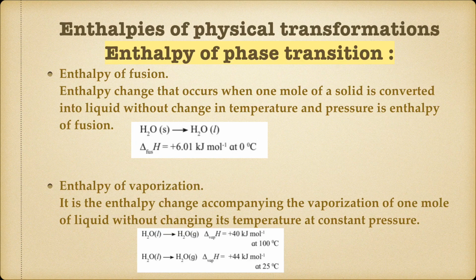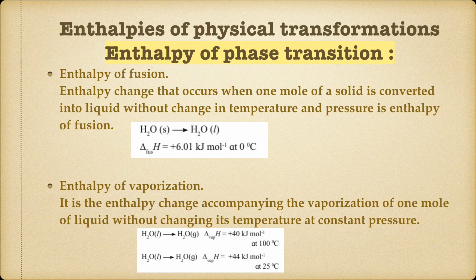without change in temperature and pressure is the enthalpy of fusion. When we talk about phase transition, it is very important to explain that it is at constant temperature and pressure, and the second thing is that the chemical composition will remain the same at that time. Only the phases will change. Hopefully it is clear. Enthalpy of fusion is solid to liquid.